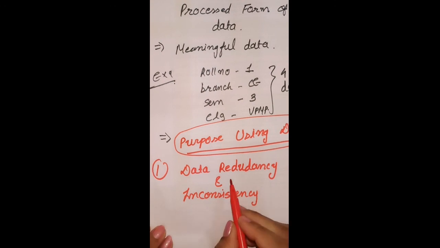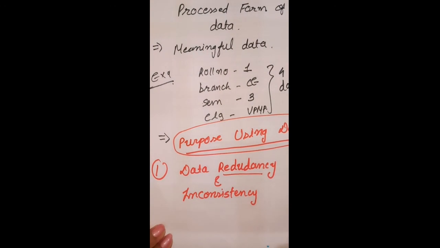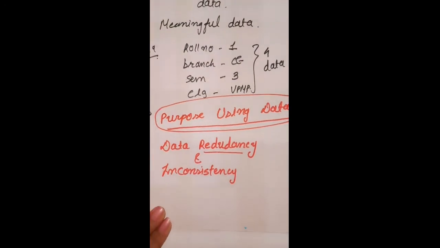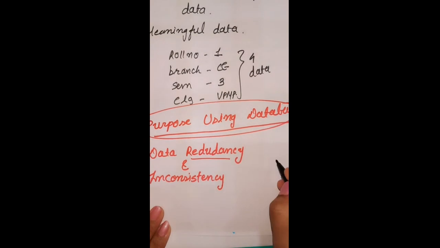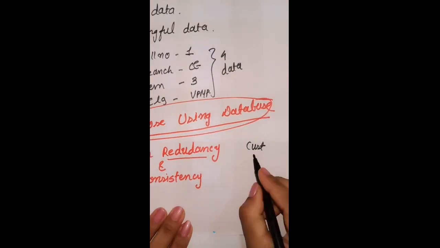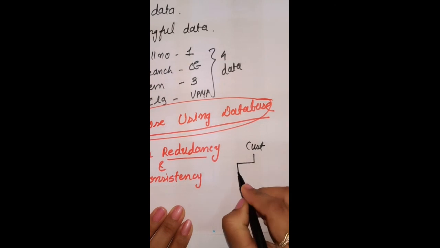First of all, what is redundancy? Redundancy is nothing but duplication of data in different files. One example we are taking. Suppose I have one customer, and this customer has two bank accounts.